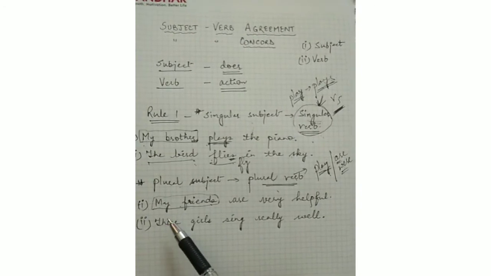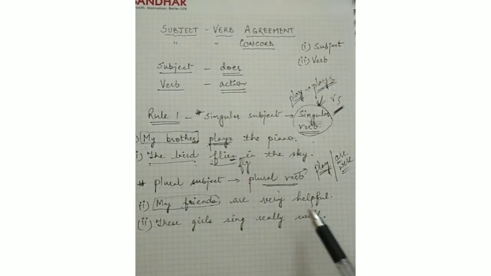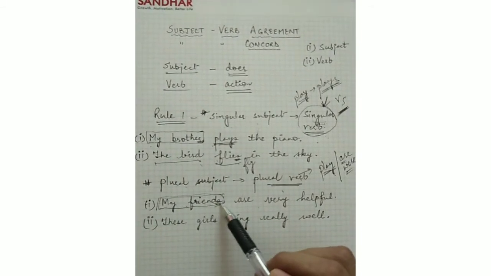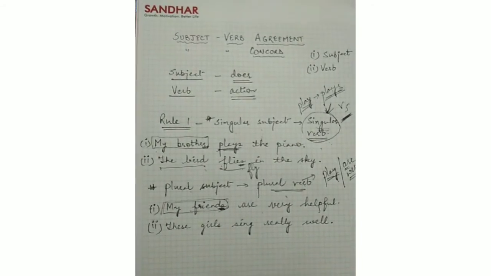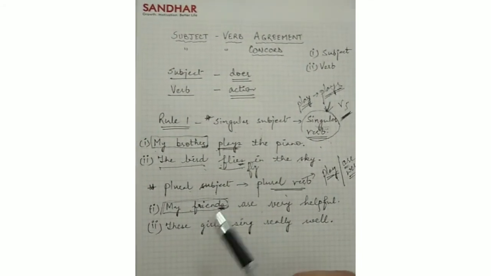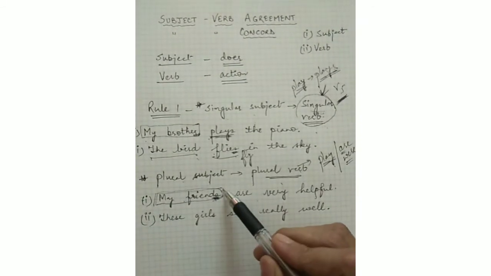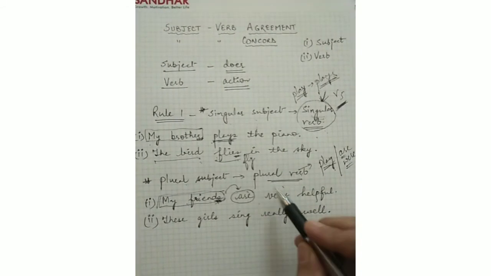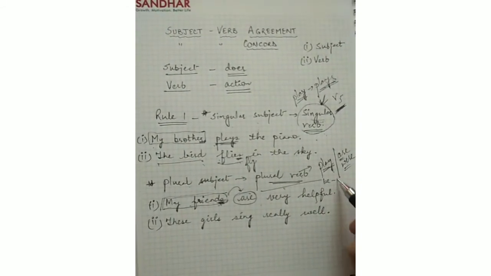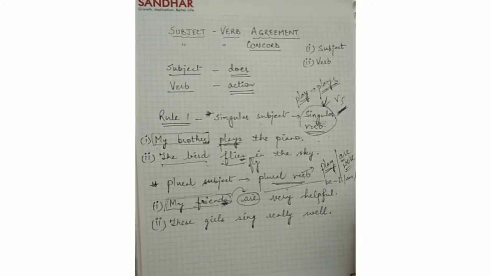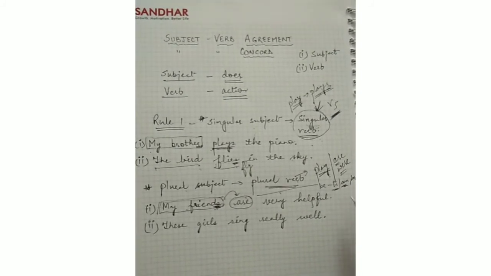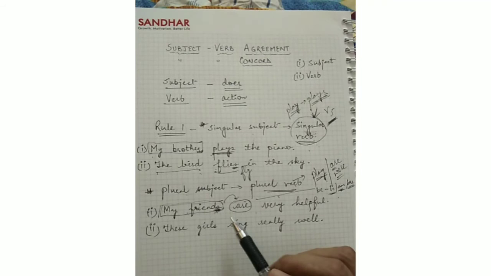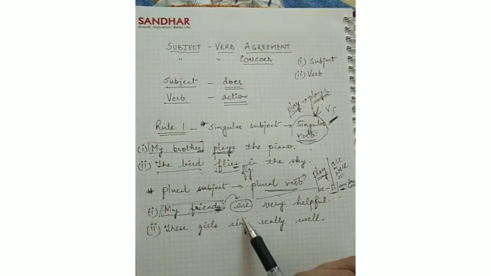So see here the sentence: my friends are very helpful. Now our subject, that is plural है वो, my friends. friend नहीं कह रहे हम, friends बोल रहे हैं. So that means it is plural. That is why we have used the plural form of verb here. If you know, it is the be verb: is, am, are. So is and am, they both are used with singular, whereas are is used with plural. So plural subject, plural verb.